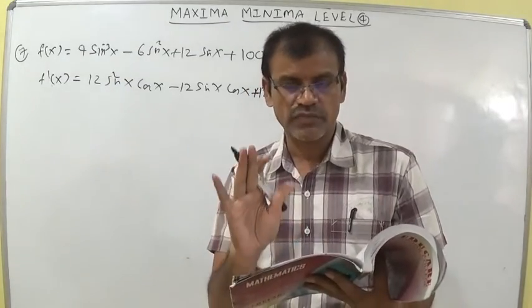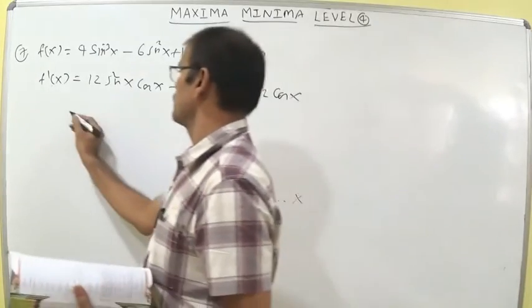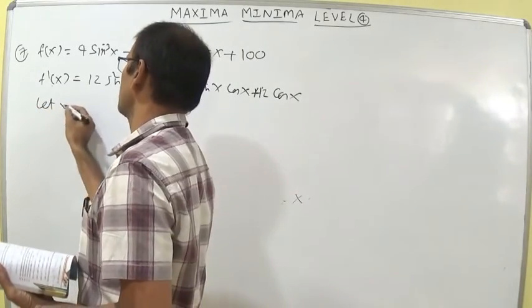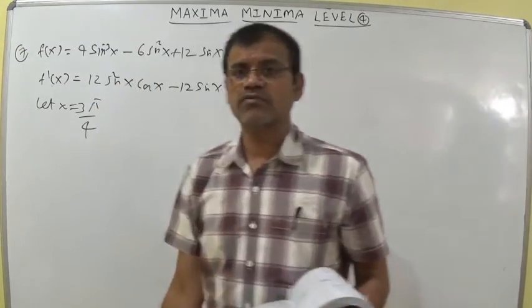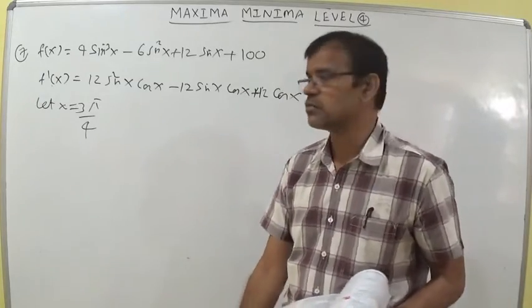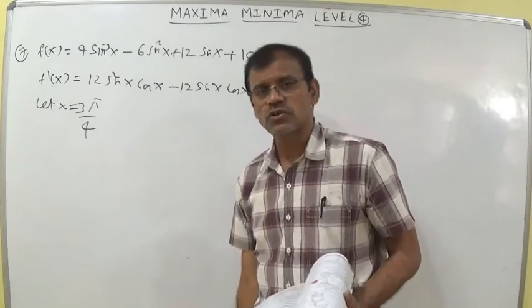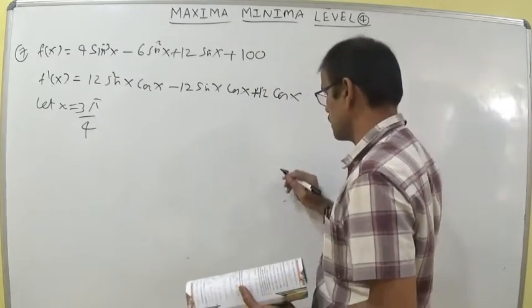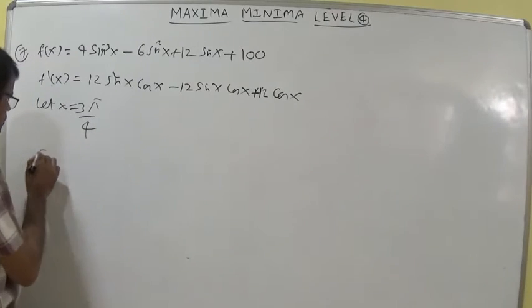So let us verify the first option or second option taking 3 pi by 4. Let x is equal to 3 pi by 4. If we substitute the value 3 pi by 4 here and we get a positive value, we can write it is increasing. If we get less than 0, we can write it is decreasing at 3 pi by 4 between the given intervals. 12 we can take common.